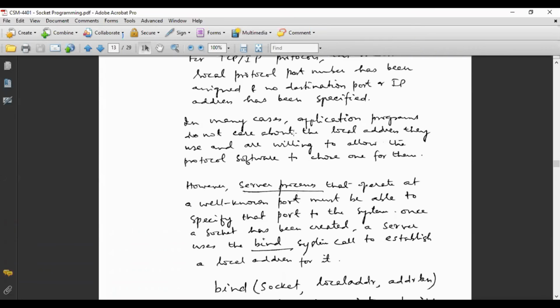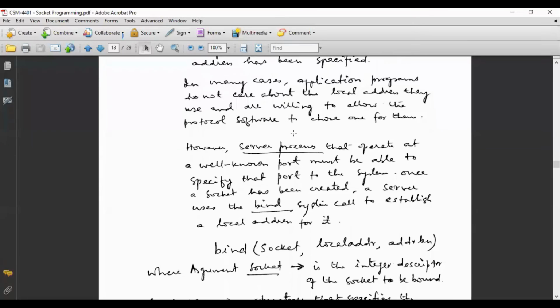This happens in the case of client programs basically. In the case of a client program, the moment you create a socket, the operating system automatically binds it. But a server process that operates at a well-known port must be able to specify that port to the system. Once a socket has been created, a server uses the bind system call to establish a local address for it. So the moment you create a socket at the server end, you will have to bind it.